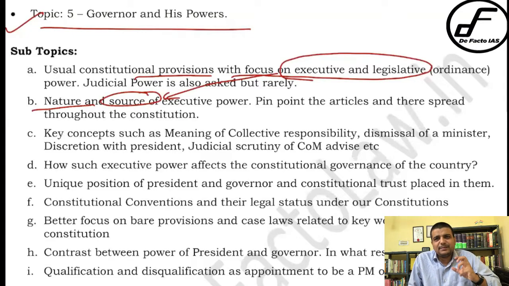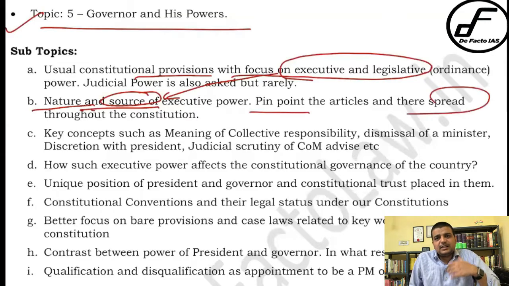What is the nature of that particular executive power? Not only the executive power, but the nature of the source of executive power, right? And the source lies in different articles of the constitution. Okay, so that thing you have to write, right? You have to pinpoint it, and you have to see the whole spread, right?